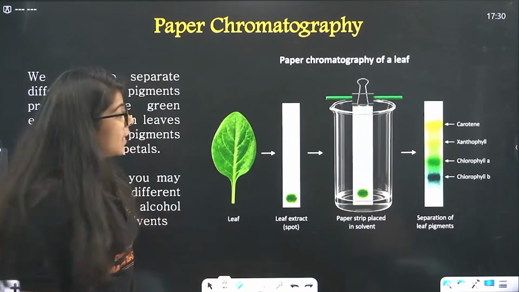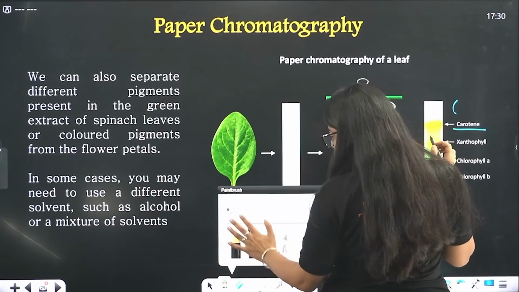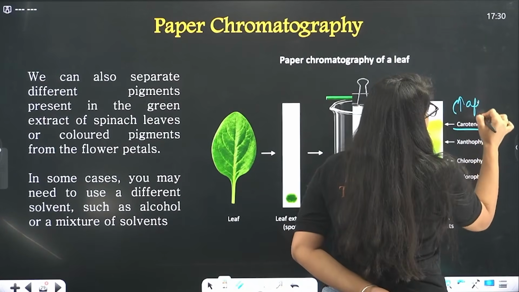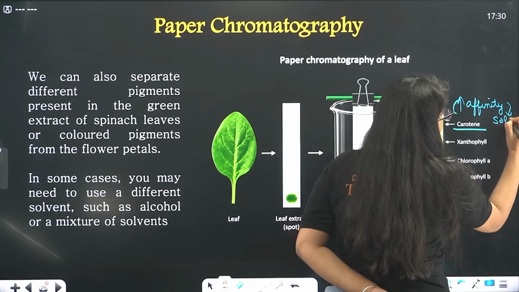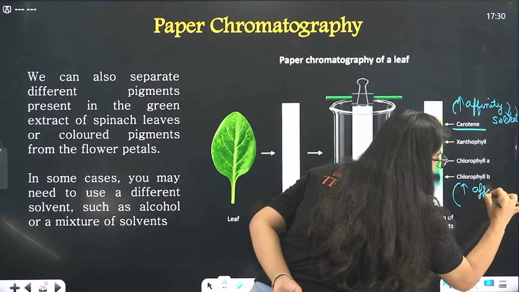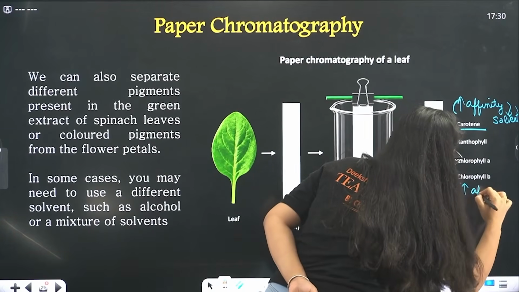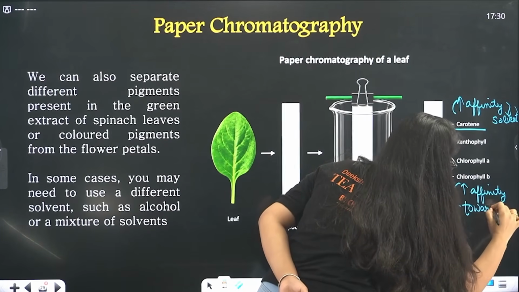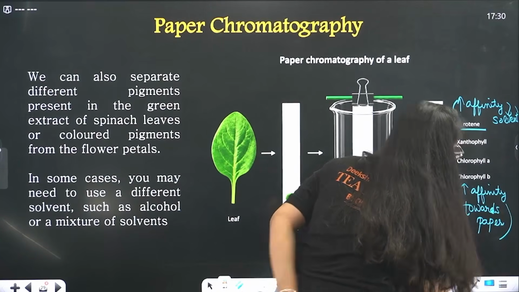Right, so what is that? The carotene has more affinity towards what? Towards this solvent, right? But this chlorophyll A has more affinity towards what? It has more affinity towards this paper. Done. Understood now? With this example you understood.